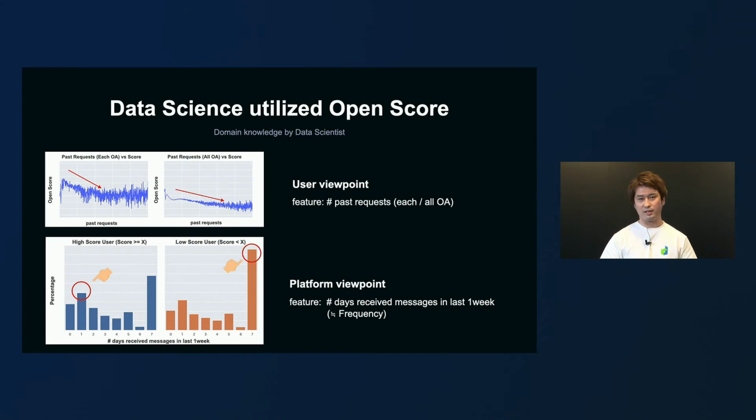Please look at the lower graphs showing the relation between the number of days users received messages over the last 1 week and their scores. We divided users into high-score users and low-score users based on a certain threshold. The bottom left shows how many days high-score users received messages, and the bottom right shows the same for low-score users. Comparing these two, high-score users are more distributed around a lower number of days, while low-score users are around a higher number of days.